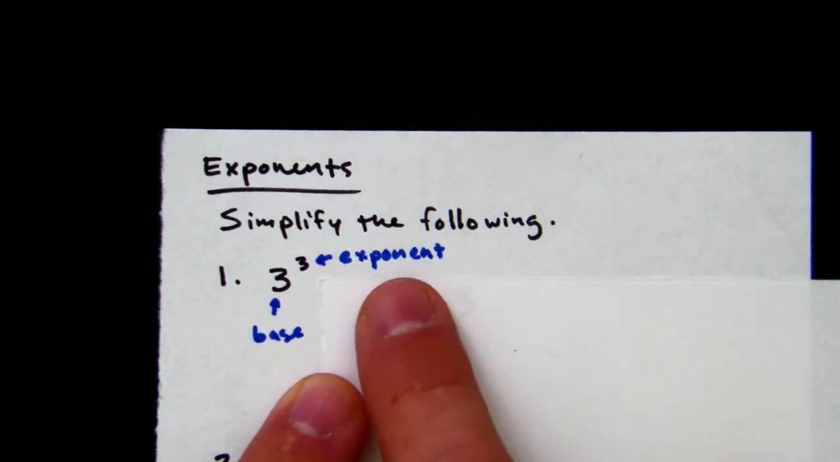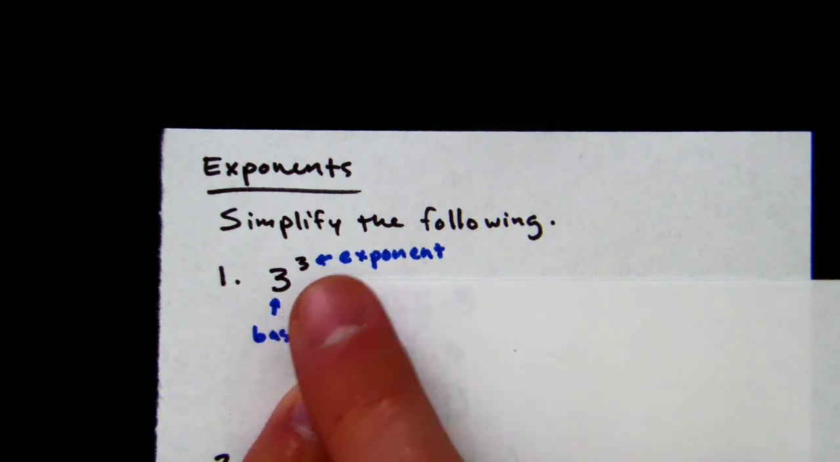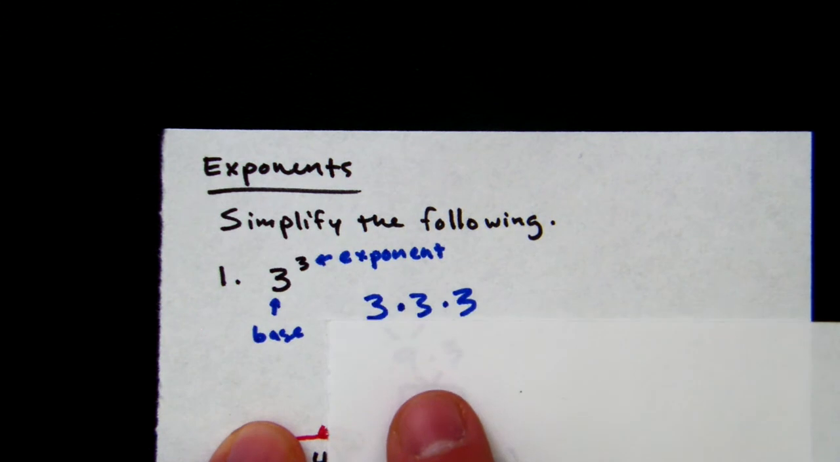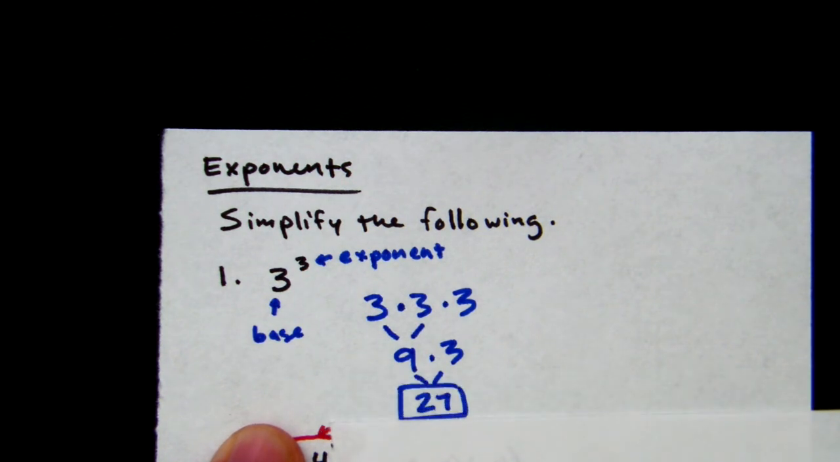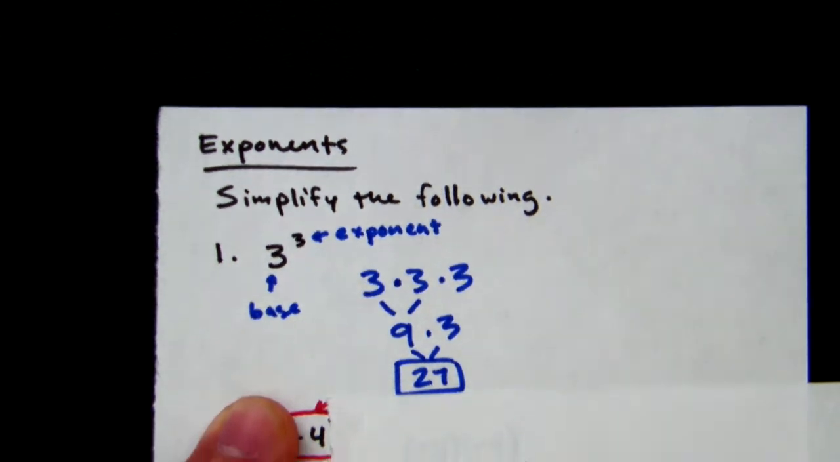It is not 3 times 3. It is 3 multiplied by itself 3 times. So we set it up like this: 3 times 3 times 3. We go left to right, so 3 times 3 is 9. Then we multiply by 3 again, and we get 27 as our answer. So the exponent tells us how many times the base is multiplied out.